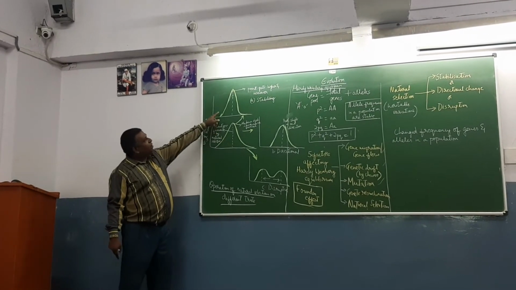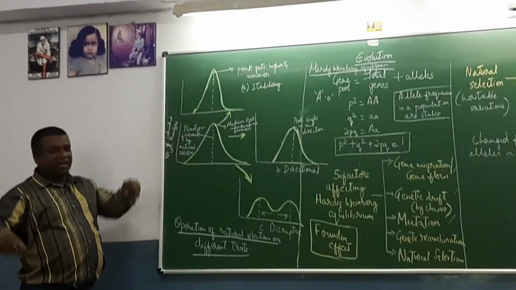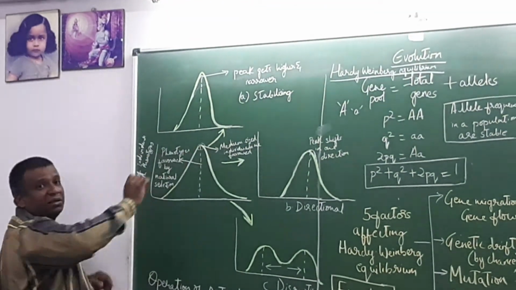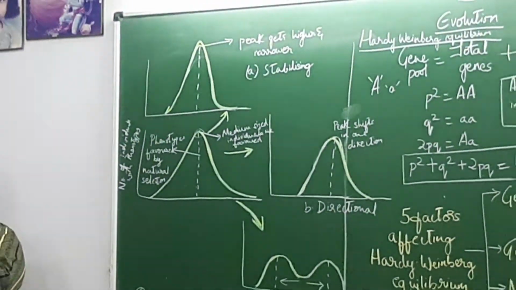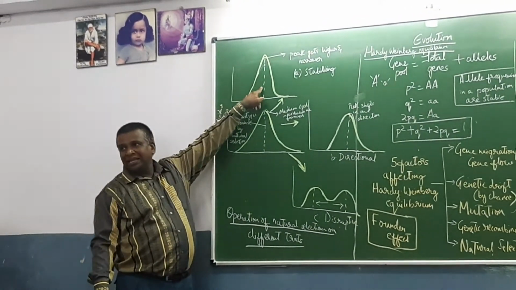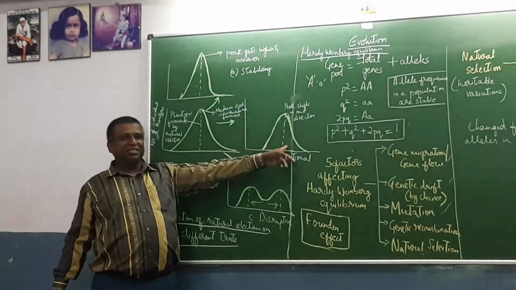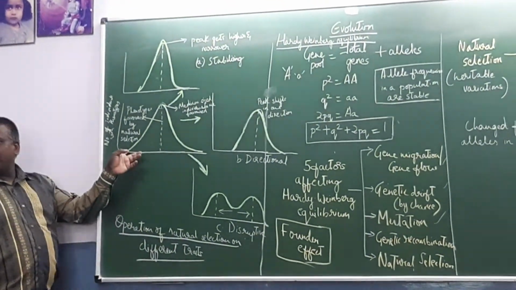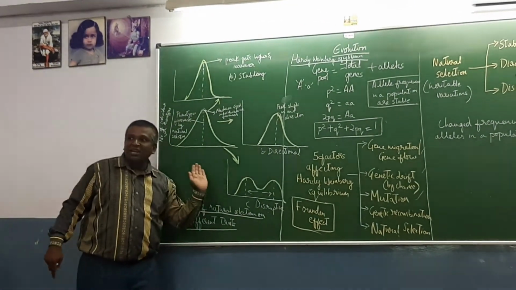Now observe the above graph, which is a stabilizing graph. In the stabilizing graph, the median peak gets higher and narrower, favoring more of one genotype variety. So this is called the stabilizing type of natural selection. In the next one, the peak has shifted from the mean in one direction.